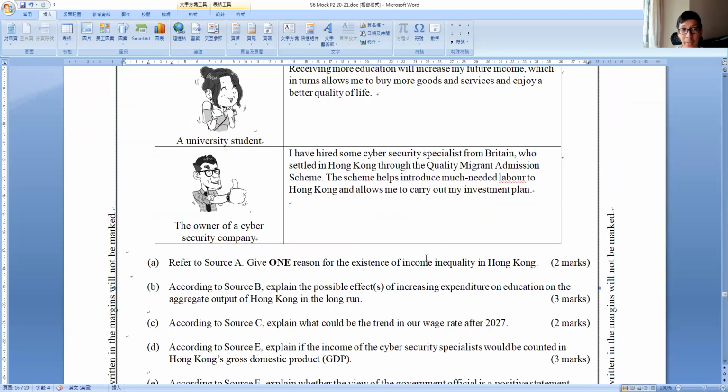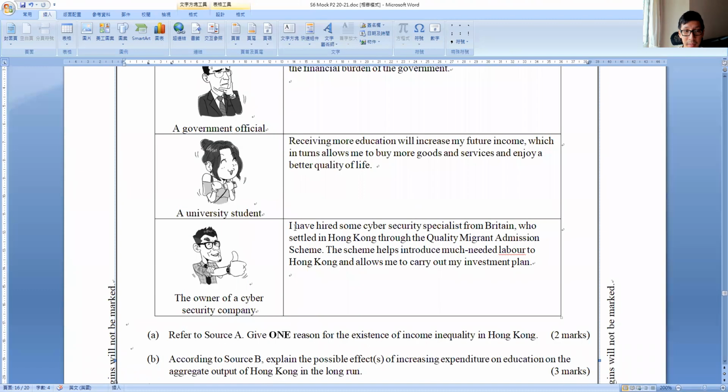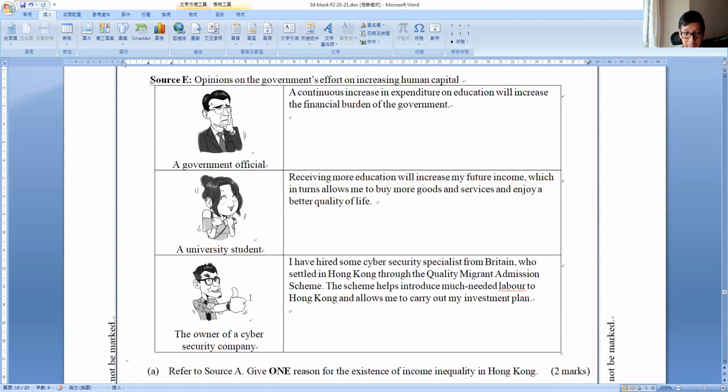Let's look at the next one. According to source E, explain if the income of the cyber specialist would be counted in GDP. Let's look at what source E says. Hire some cyber security specialists from Britain who settle in Hong Kong through the quality migrant admission scheme. Remember, these are quality migrants. They would settle in Hong Kong, not work for 1 month or 2 months, but actually settle in Hong Kong, like Zhang Genghin, like Lon Lon, right?